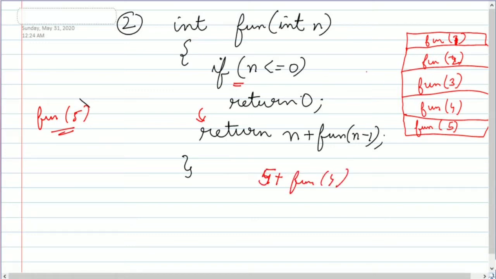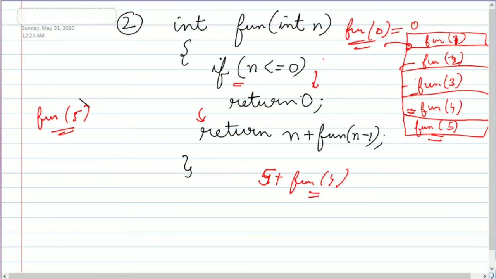Now the fun(4) method will be called, so fun(5) will go into the stack. Similarly, then fun(4) will be called, fun(3) will go into the stack, then fun(2) will go into the stack, then fun(1) will go into the stack. Finally, when we reach fun(0), 0 is less than or equal to 0, so we get the value of fun(0) equal to 0.